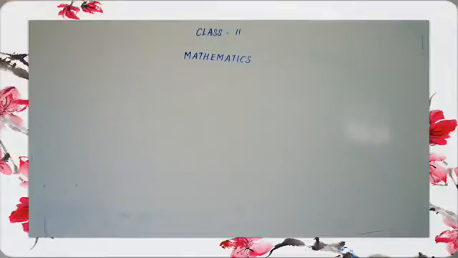Is that right, children? What is the meaning for ascending order? Small number to big number. What is the meaning for descending order? Big number to small number. Is that right, children? Okay.